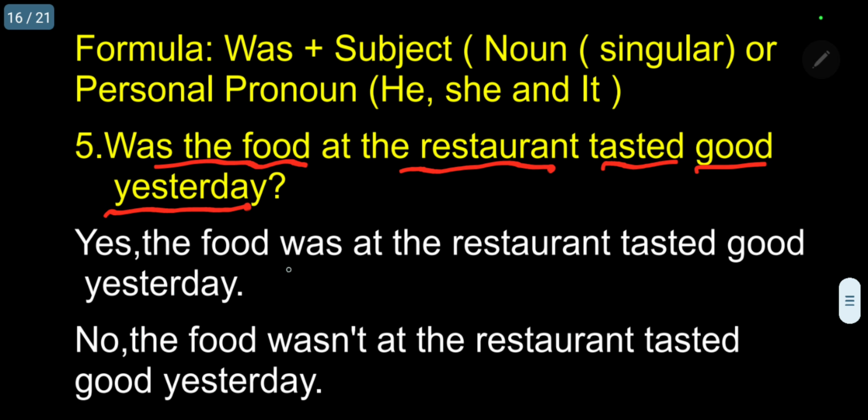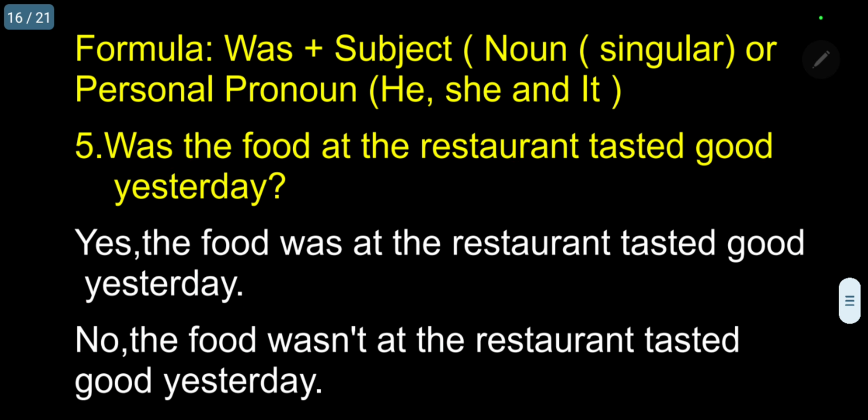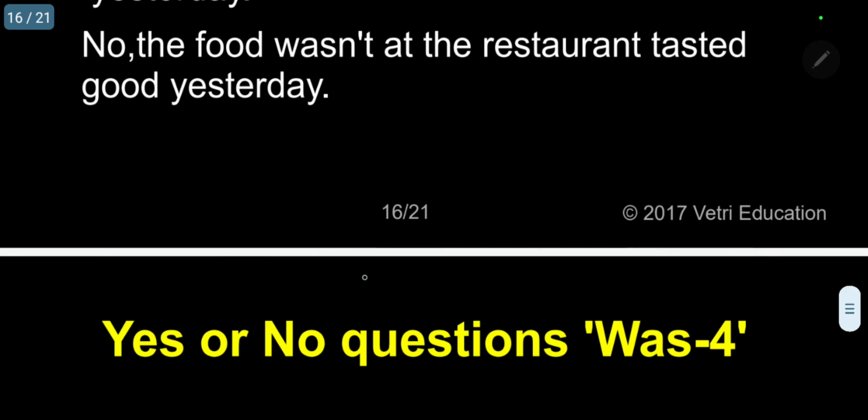The food was at the restaurant tasted good yesterday. If it is no, the food wasn't at the restaurant tasted good yesterday. So two possibilities. So here the main verb is tasted, the auxiliary verb was.